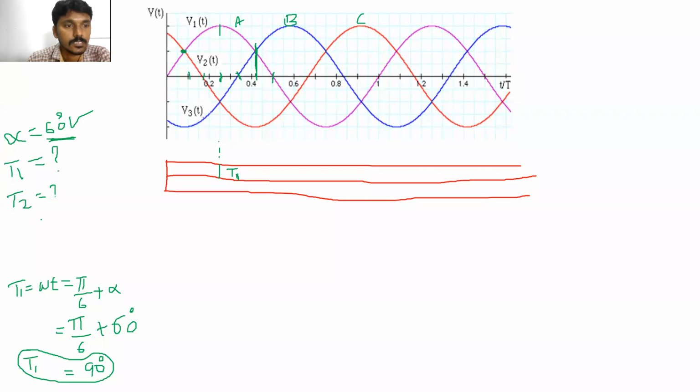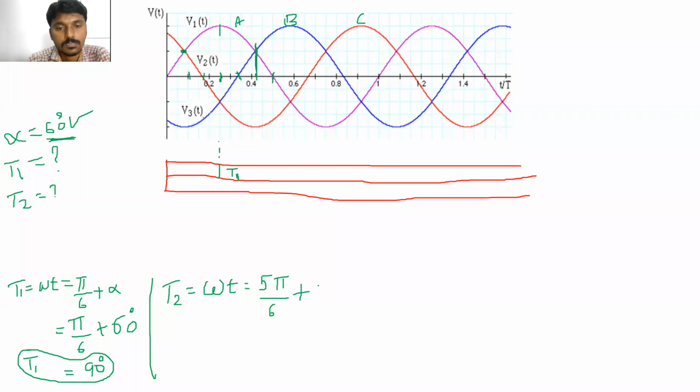Yes, sir. T2 will start at omega t is equal to, how can we write 150 in terms of radians? We can write 5 pi by 6, right? Yes, right. 5 pi by 6 plus firing angle.